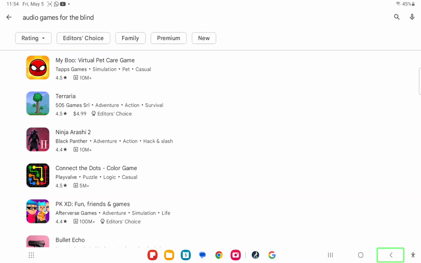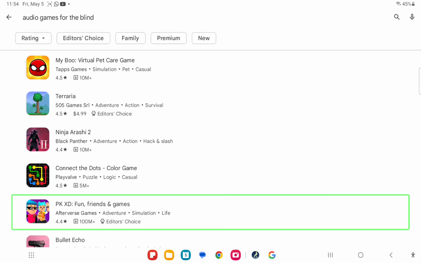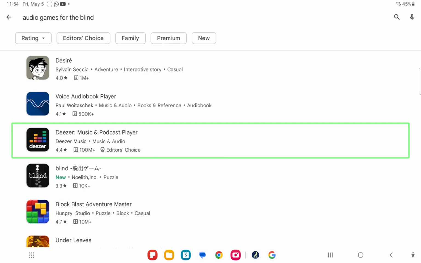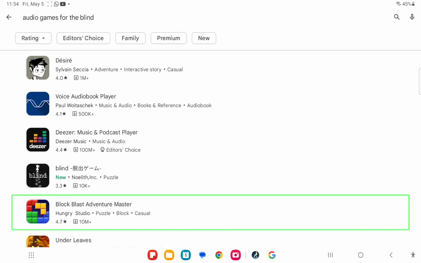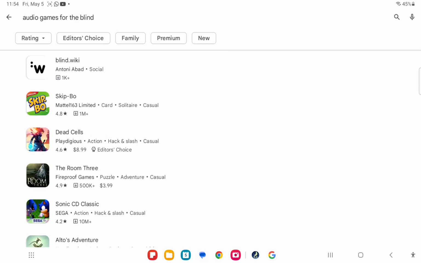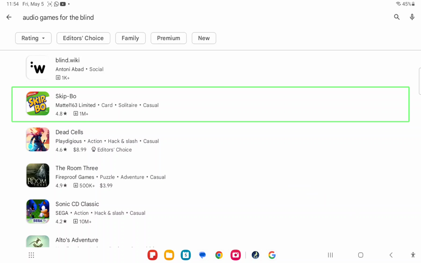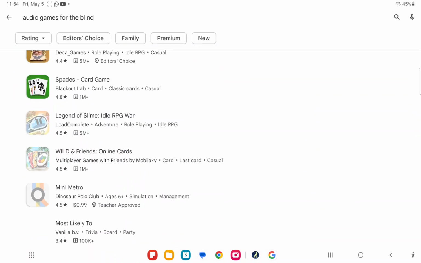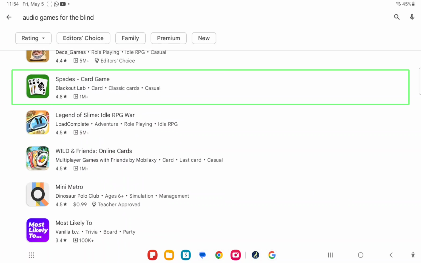Play Store. Image of Apple game icon for PKX. Image of Apple game icon for Deezer. Image of Apple game icon for Blockbuster. Image of Apple game icon for Spades Rock. Image of Apple game icon for Skip-Bo. Image of Apple game icon for Spades.